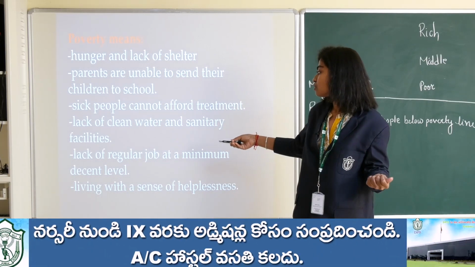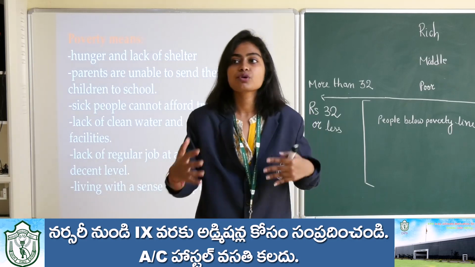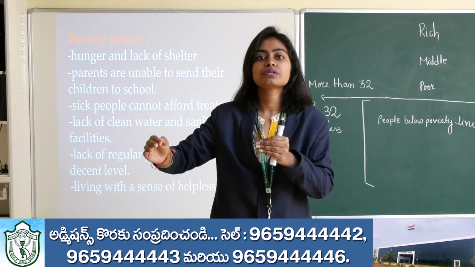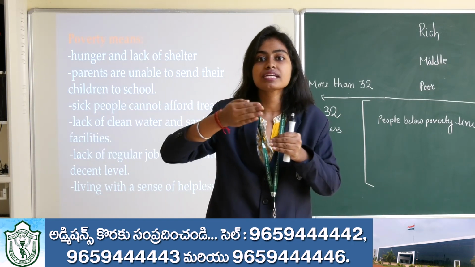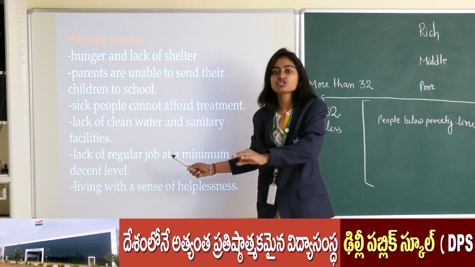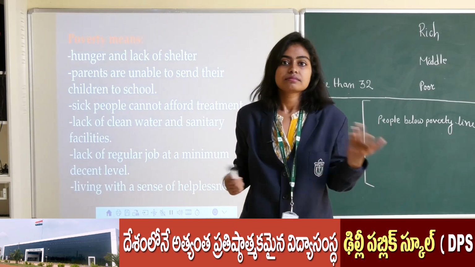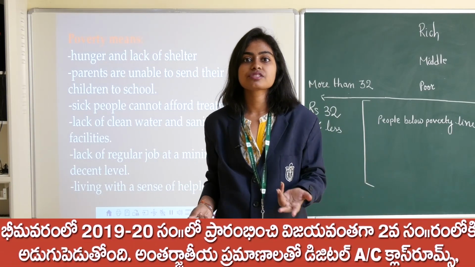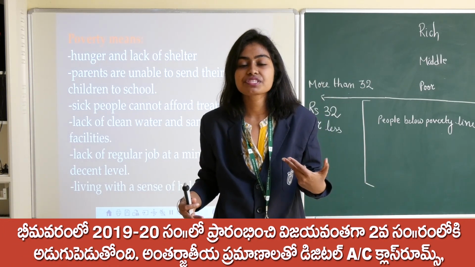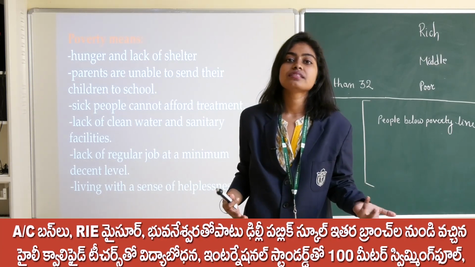Next, lack of regular job at a minimum decent pay. We have seen in the case of Ram. Ram was getting 1500 rupees only when he was able to do a job, which was very uncertain. So the job was not regular, it was an irregular job. Okay, living with a sense of helplessness. The last example I have given: the child suffered from some disease and they don't have the sufficient amount of money, that's why they were helpless and unable to treat their child.